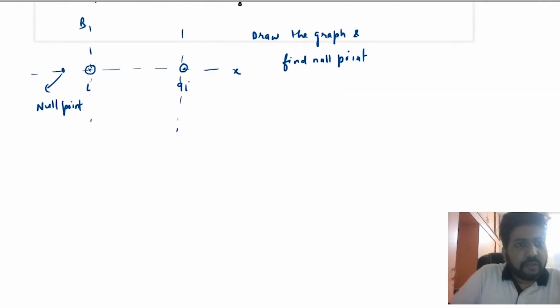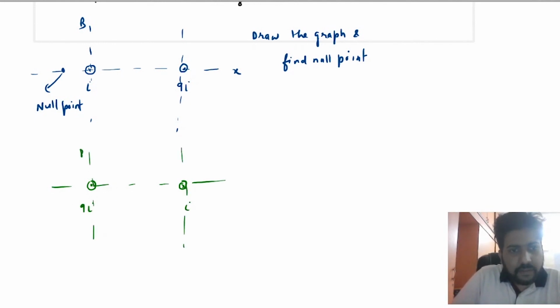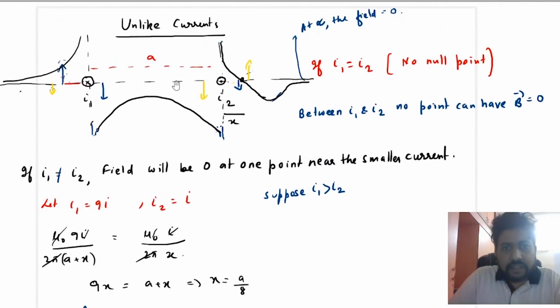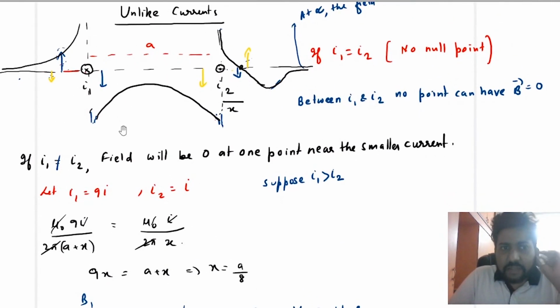Okay. And one more question that I'm giving you is, this time take this as outward current and this as inward current. 9I, same thing, draw the graph. Okay, so looking at this, I hope everybody will be able to draw the graph. The concept again I will repeat for you.